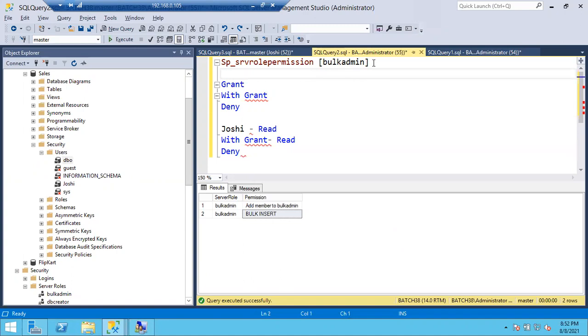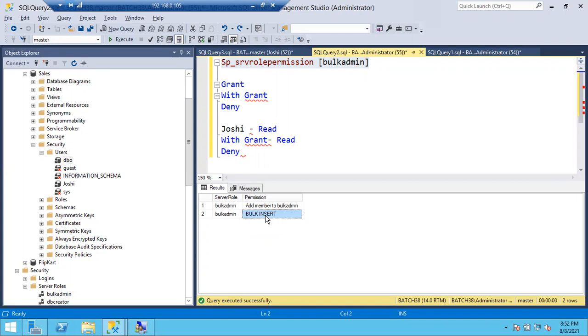Okay, so bulk admin by default will have two permissions. One is add member to bulk admin, and the other is bulk insert, meaning a member of this bulk admin role. See, we can add logins to the server roles. Okay, we have database roles also. Server roles are server level principals. Database roles are database level principals. We can add logins to the server role.